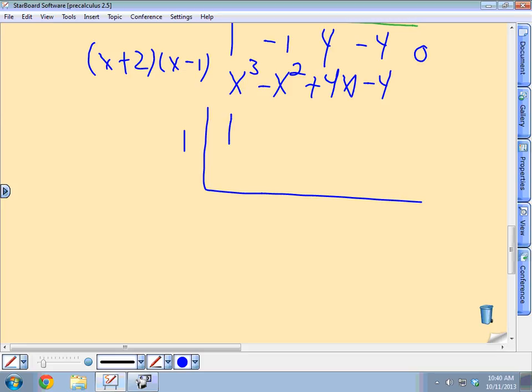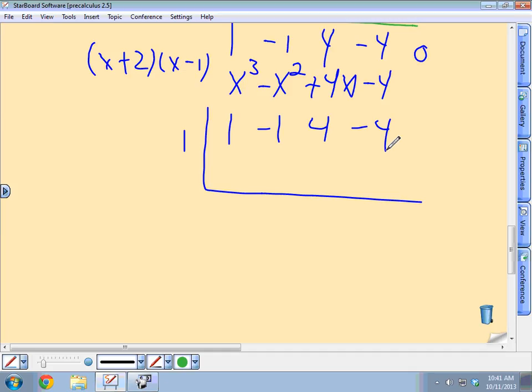So we have 1 minus 1, 4 minus 4. If you didn't know which one is the multiplicity, you'd have to guess. You'd have to put all of them in based on that P over Q and try all the synthetic division. So if you didn't have the graph, you'd have to try all. I'm just doing it this way so we spend less time in class. Looking at the graph, you get an idea of what they are. But if you didn't have the calculator, you could put all of them in and just do it this way.